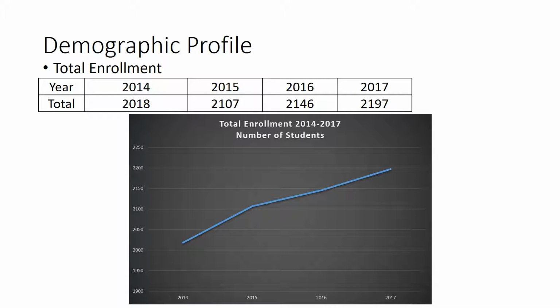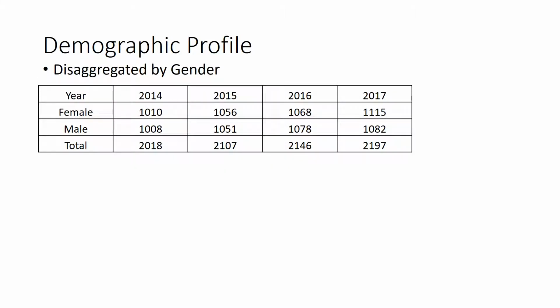And you can see here's the total enrollment for Lassiter. It's a large school. By the year 2017, that school year ending, the school had 2,197 students in it, competing in Class 7A in athletics with the largest schools in the state. If we disaggregate by gender, we can see a pretty even split between the two genders here.